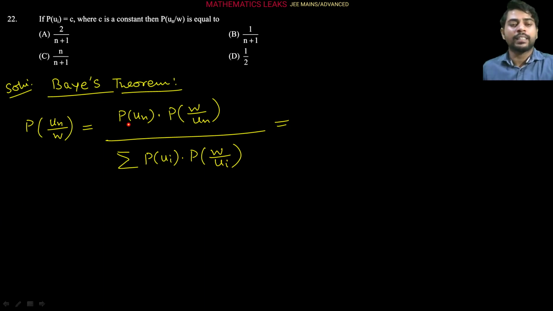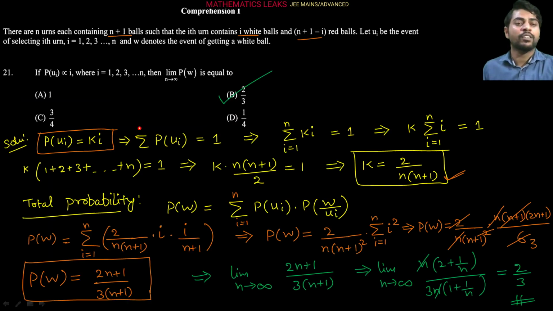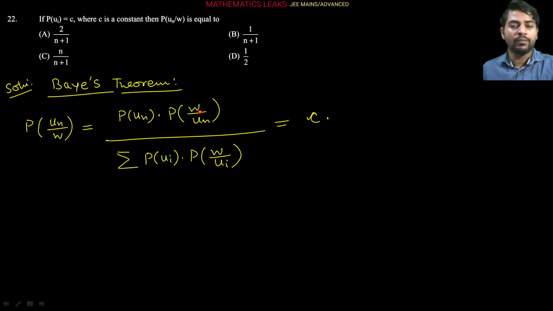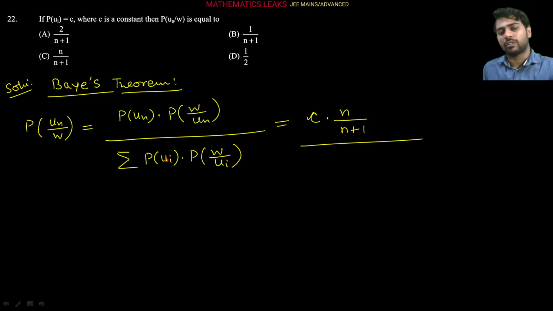So from here you can say the probability of getting the ith urn is C only, so this value will come here: C into the probability of getting a white ball from the nth urn. Since the comprehension says that every urn contains n plus 1 balls and the ith urn contains i white balls, the nth urn will contain n white balls upon the total number of balls in the nth urn, that is n plus 1. Similarly, the probability of selection of the ith urn, any urn you select, is C only, so it's a constant, I am taking it outside.